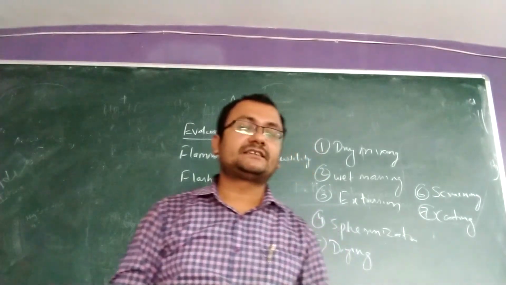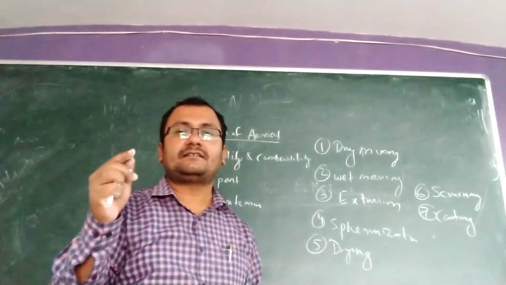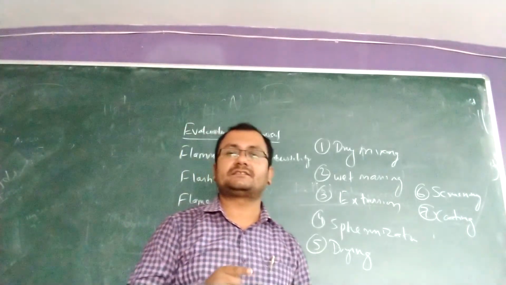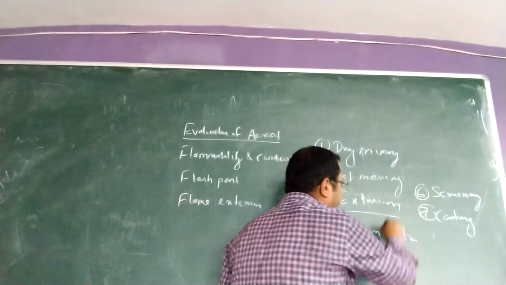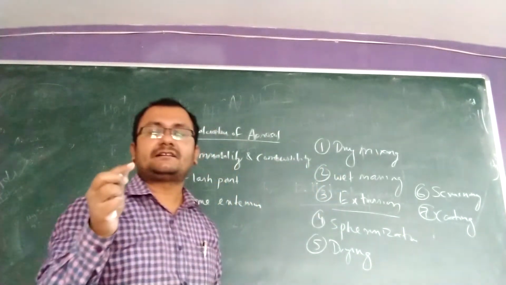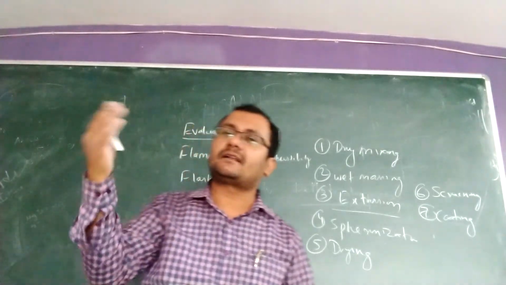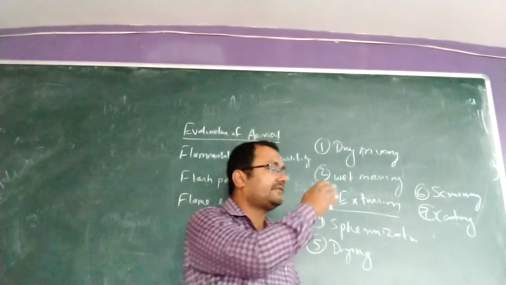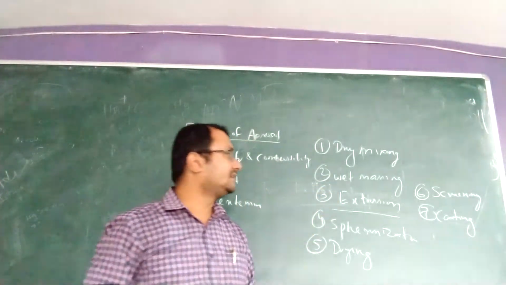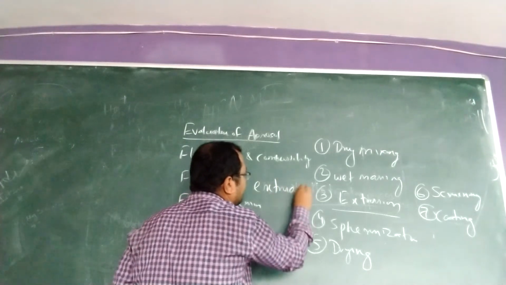Then your extrusion. Extrusion technique will give you rod shaped particles, not sphere shaped, which will later be converted to spherical shapes. For that we are using equipment known as an extruder.